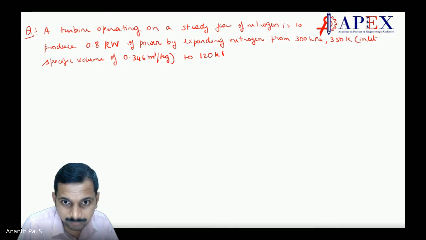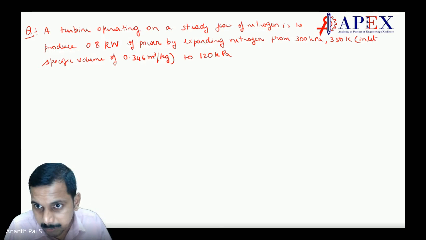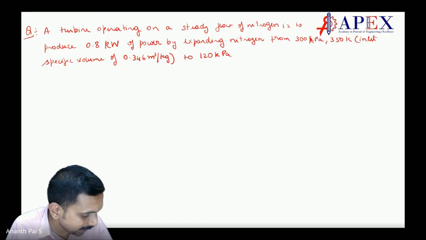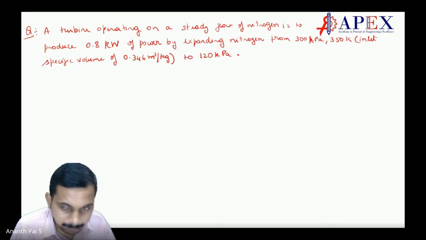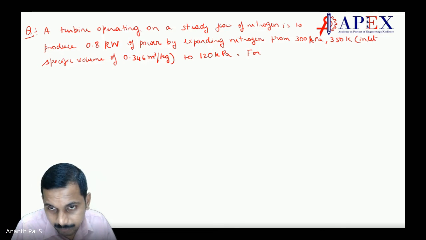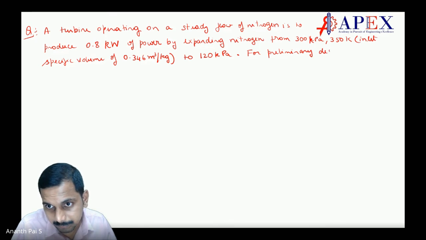You see, we are expanding. Observe, we are expanding from 300 kilopascal to 120 kilopascal, right? For preliminary design, nitrogen means we are doing air basically.